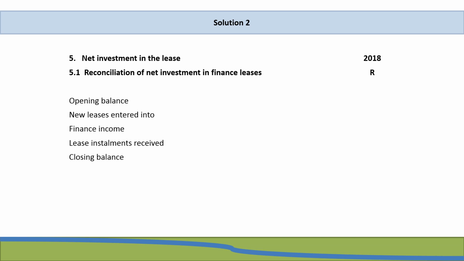Now, as we are in the financial year that this lease was entered into, we would not have an opening balance, but we would have an amount next to new leases entered into. Then you have the line item finance income, lease installments received, and closing balance. And that closing balance should be the closing balance at year end.